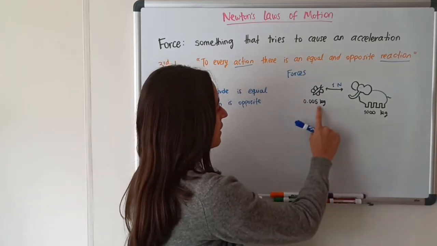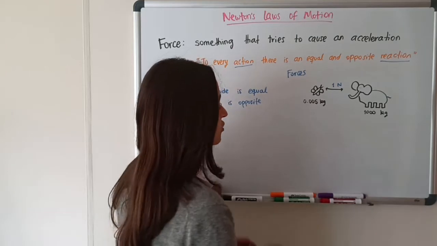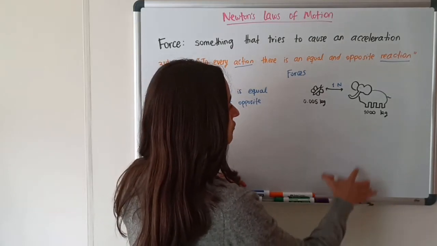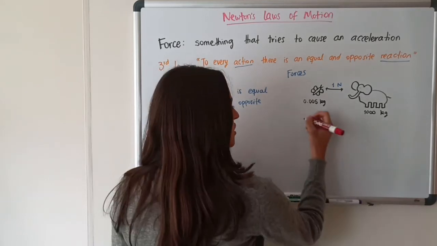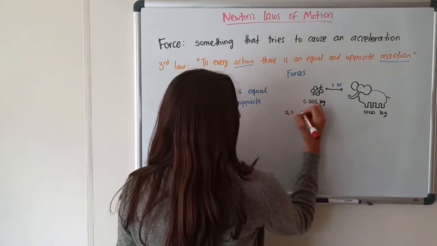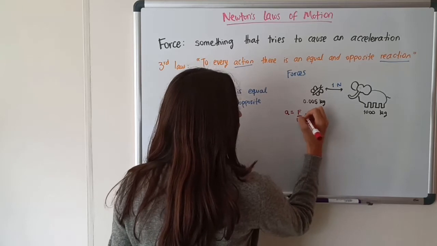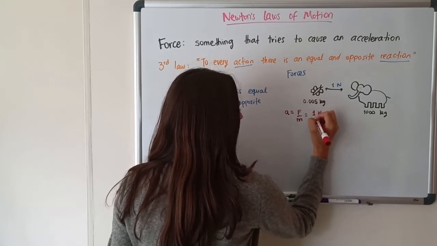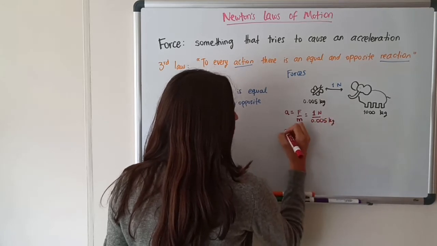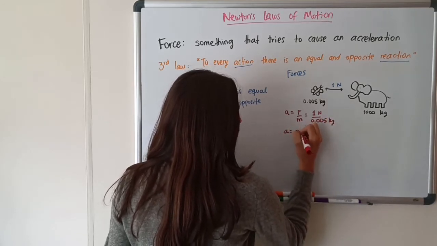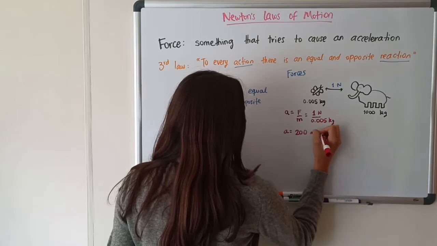But the butterfly has a mass of 0.005 kilograms and the elephant has a mass of 1,000 kilograms. So let's look at the acceleration of each of these. The acceleration of the butterfly will be force over mass. The force is 1 Newton and the mass is 0.005 kilograms. So that will give us an acceleration of 200 meters per second squared.